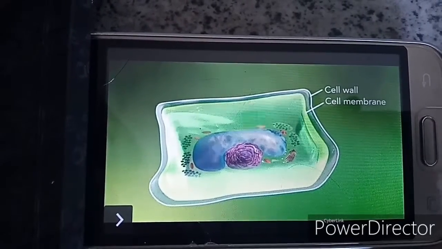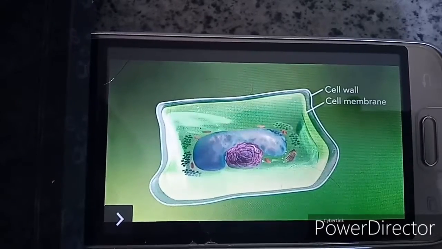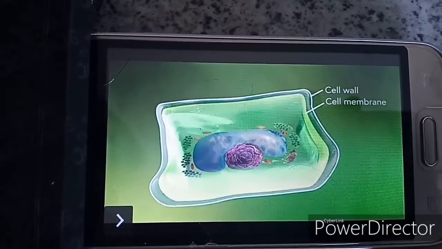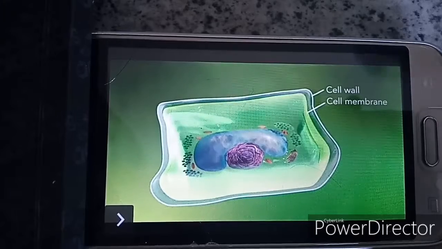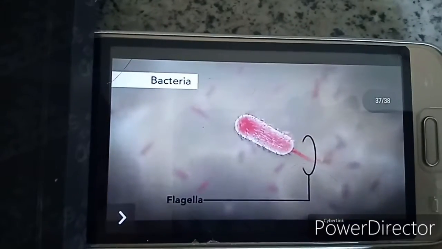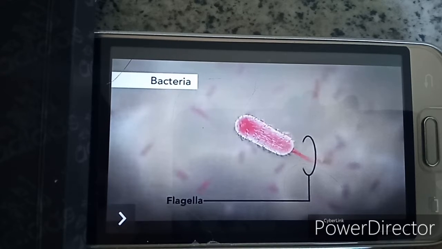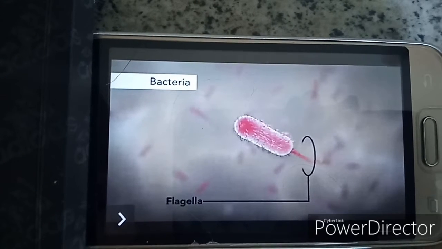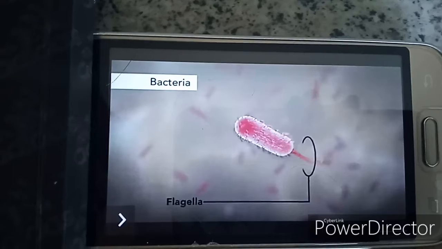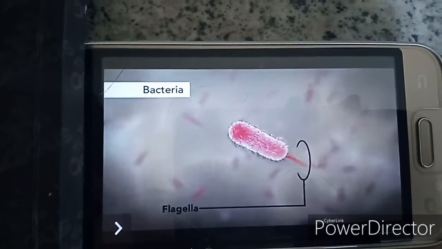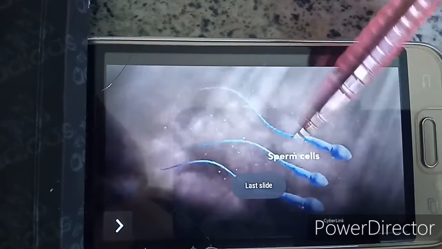There are many other unique structures that only some cells have, just like flagella. A flagellum is like a little tail that makes a cell move. The only human cell that has a flagellum is the sperm cell. So this is the sperm cell.